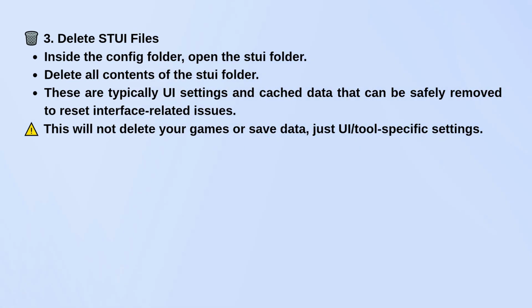These files are mostly cached interface settings or tool-specific data. Getting rid of them won't remove any games or save progress. It'll just reset some UI elements or tool configurations to default. Once you've done that, restart Steam. It'll automatically recreate any needed files with fresh settings. That's all there is to it.